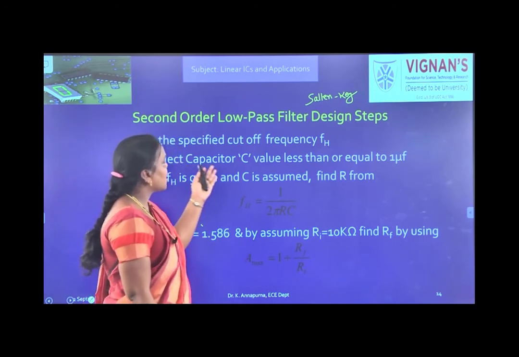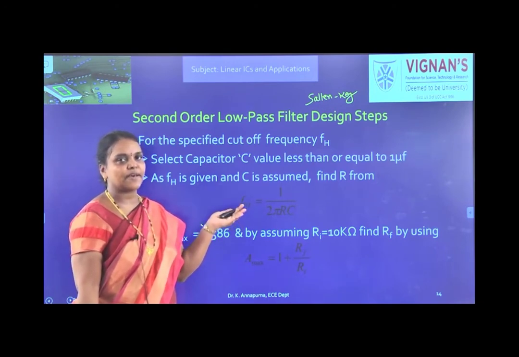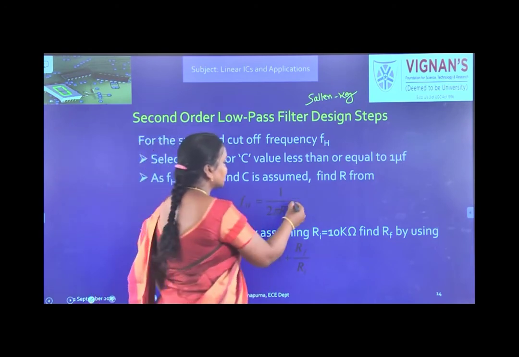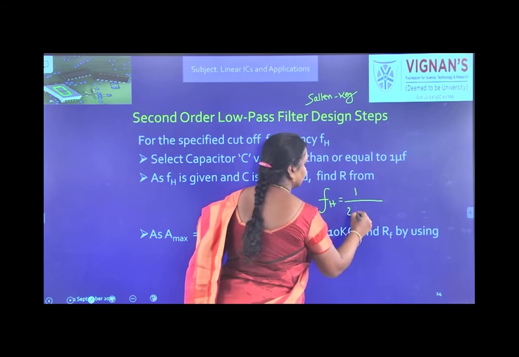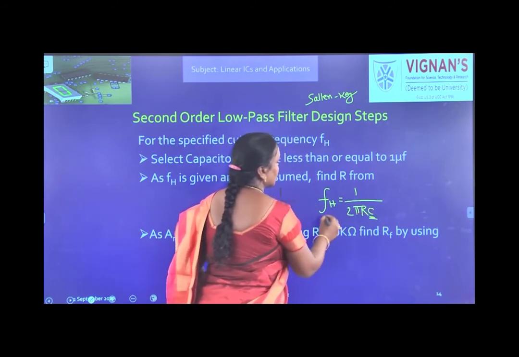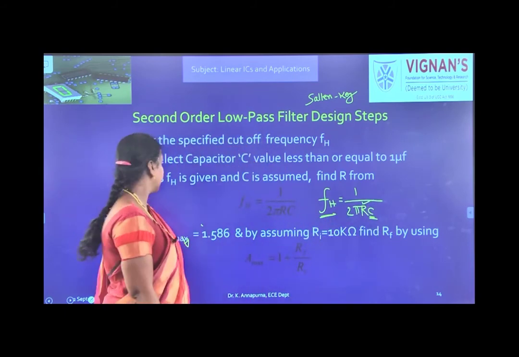Okay, first we have to select the C value. Usually it is less than 1 microfarad and generally we take 0.01 microfarads. And from this formula, FH equal to 1 by 2 pi RC, C is assumed, FH is given. So from that you can find the value of R.